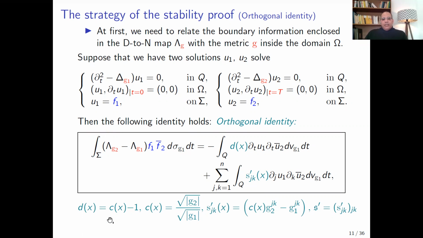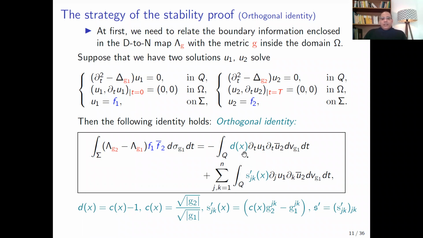So D here is c minus 1, c is given by this expression, and S prime jk are the coefficients of the symmetric tensor S prime, which can be given by this expression. So this identity is very important because it relates the boundary information with what we hope to identify. Here it is g1 minus g2.